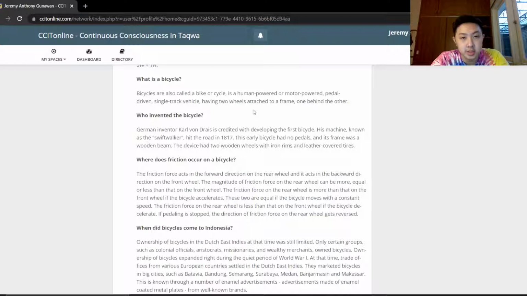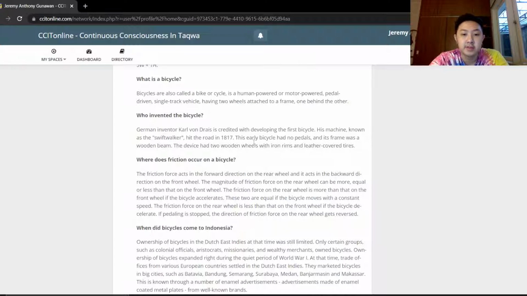So the next question is, where does friction occur on a bicycle? The friction first occurs on the forward direction of the rear wheel, and it acts in the backward direction of the front wheel. And the magnitude of the friction force can be more, less, or equal on both the front wheel and the rear wheel. If the bicycle is going at a constant speed, that means the friction forces are equal.